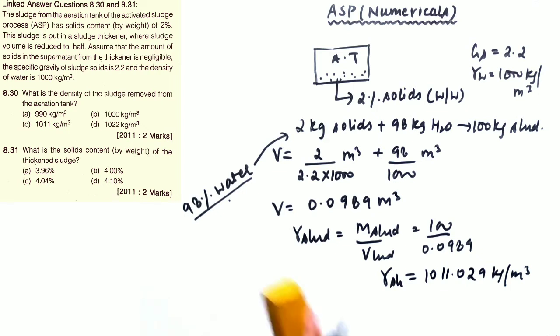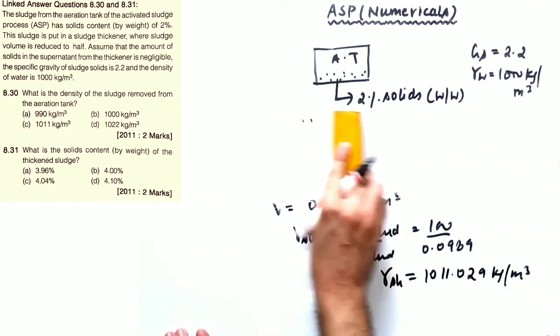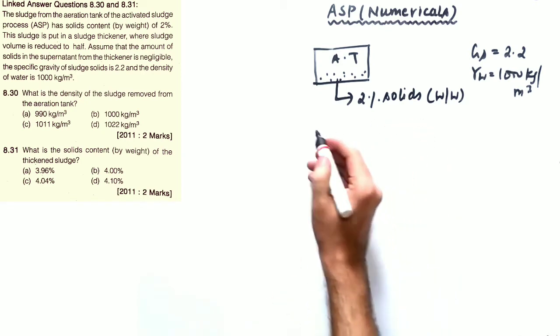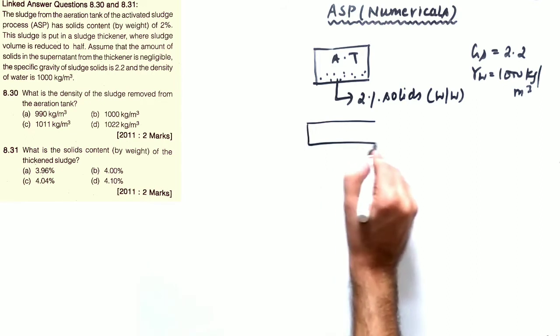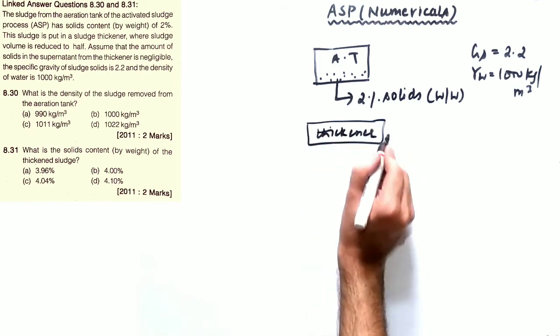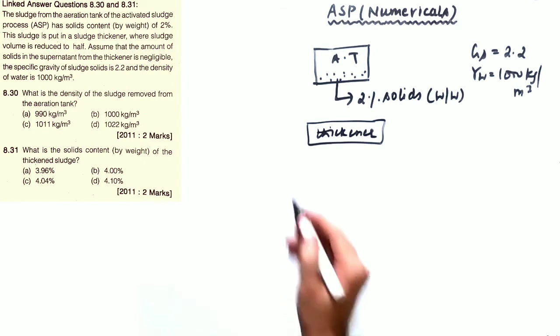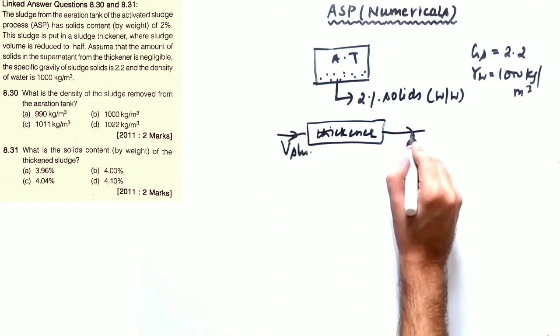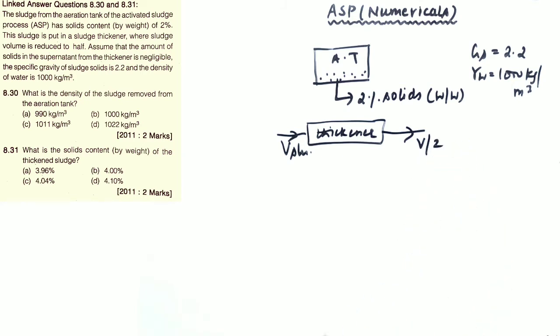Now see, I'm rubbing this particular part. In the next part, the examiner is saying that this sludge is passed through a sludge thickener. This is a thickener, and what does a thickener do? A thickener basically reduces the volume. So this is the volume of sludge, V, and the final volume is V by 2. This is the final volume after passing it through the thickener.